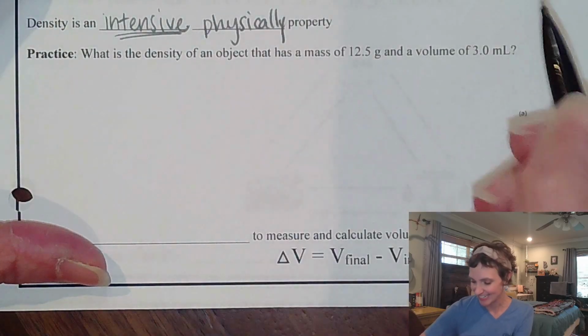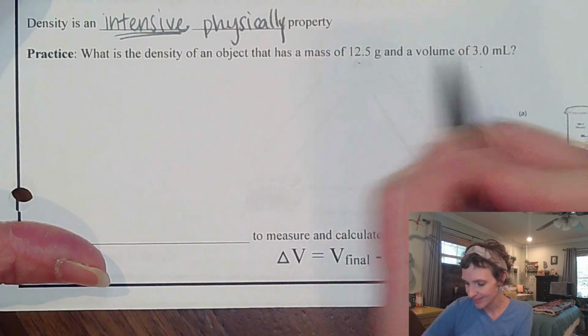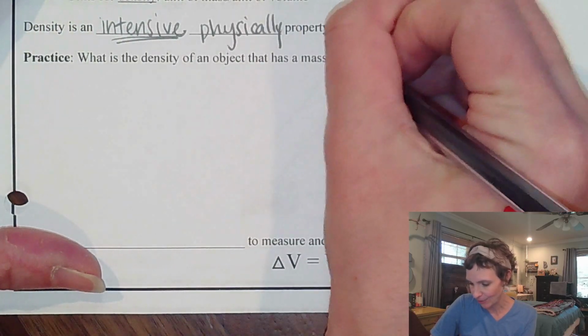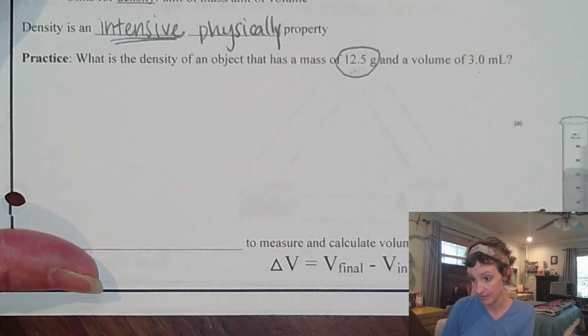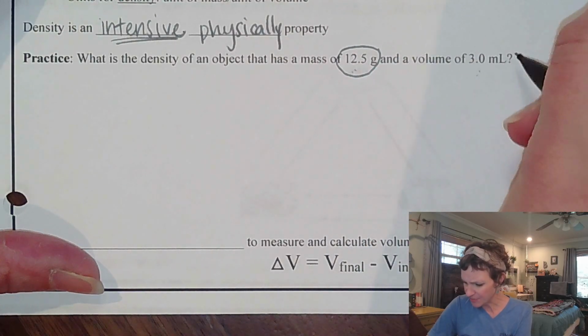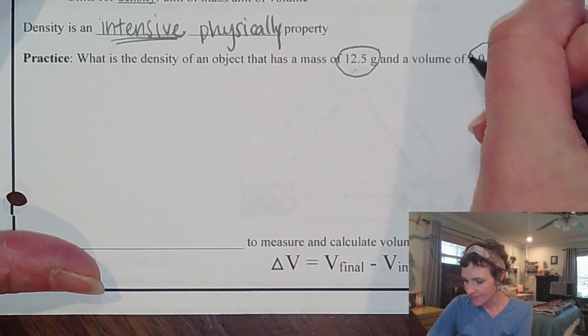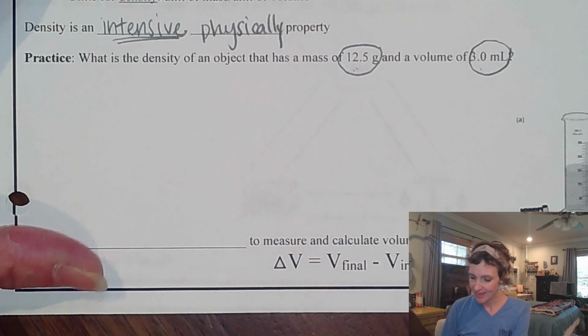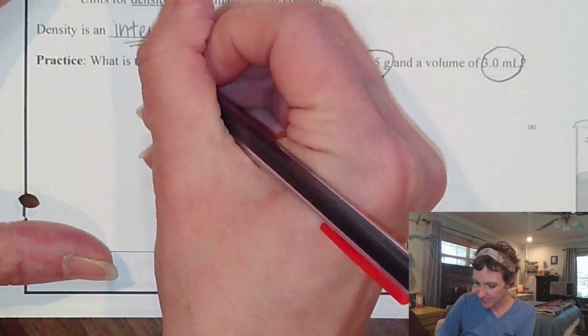So as a good chemistry student, I zone in on all my numbers. I see a 12.5 and I see a 3. I always like to circle those numbers because those are my givens. Not only am I circling the number, I'm circling the unit behind it. So I've given you 12.5 grams and I've given you 3.0 milliliters, which is super exciting. Okay, and then I'm asking you to solve for the density.